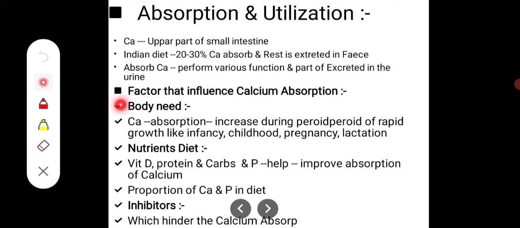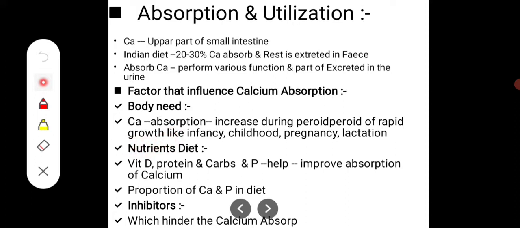Then the factors that influence, or affect, the calcium absorption. Number one, the body's need for calcium increases during periods of rapid growth like infancy, then childhood, pregnancy and lactation, where the body's need for calcium increases. Infancy is the period up to 12 months. Then childhood requires more because of bone development, that is a growth period. And in pregnancy, the calcium requirement increases.